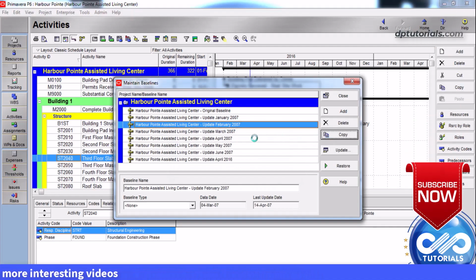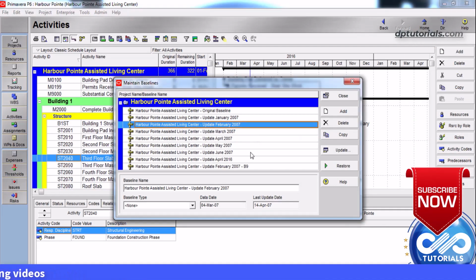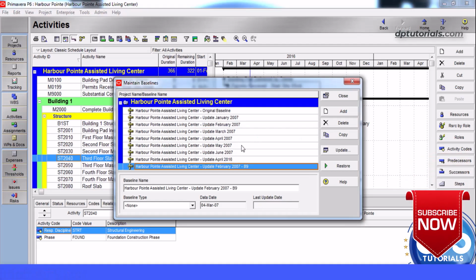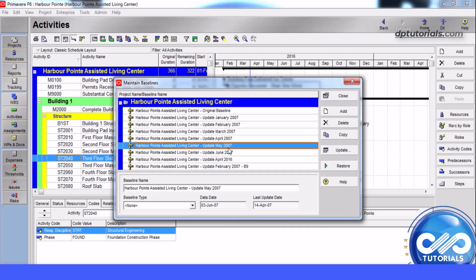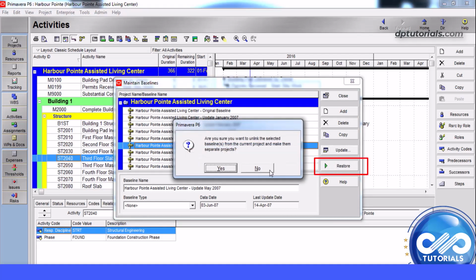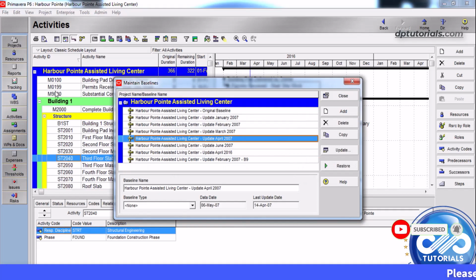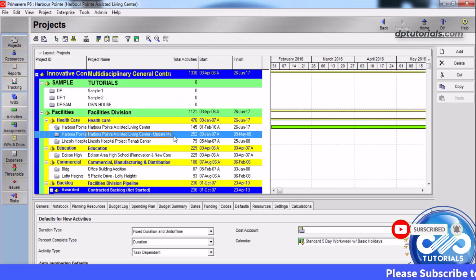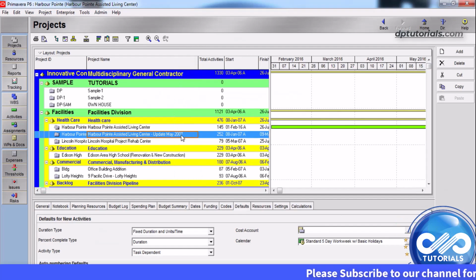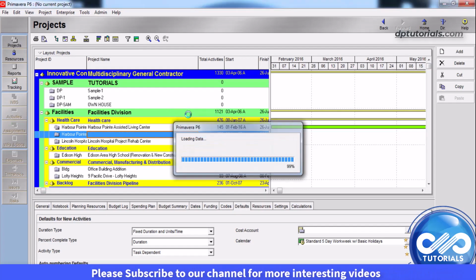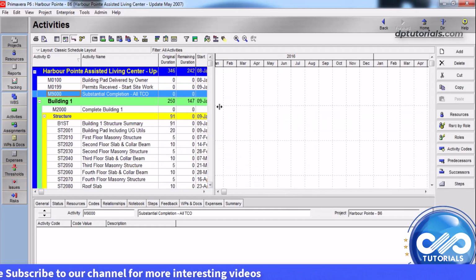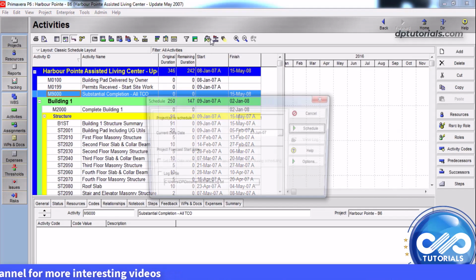As a project progresses and changes happen, you may want to modify a baseline project. Then you can restore a baseline project by clicking on this restore button. So it is available again as a separate project in the same node in the project hierarchy like this. After you make changes to the restored baseline project, you can return it as a baseline to retain the changes for comparison. Now let's talk about some best practices for baseline management in Oracle Primavera P6.